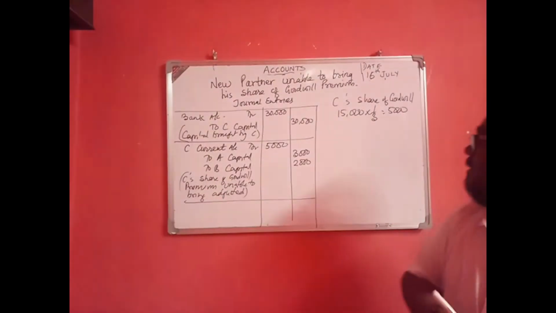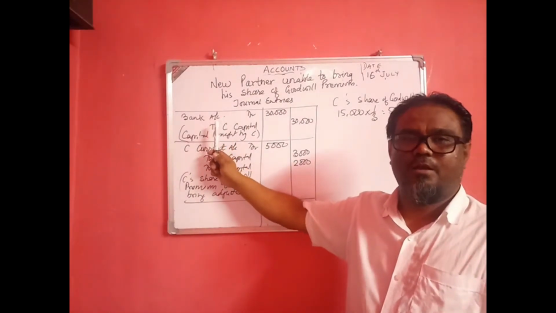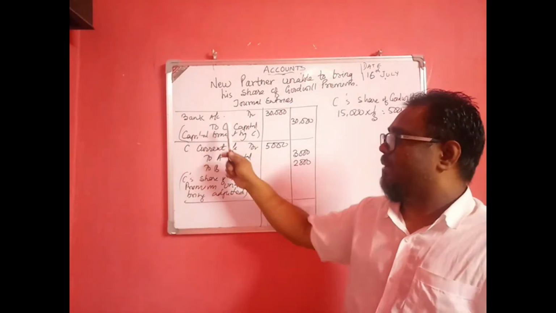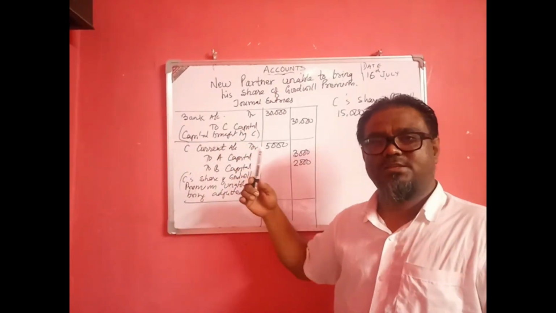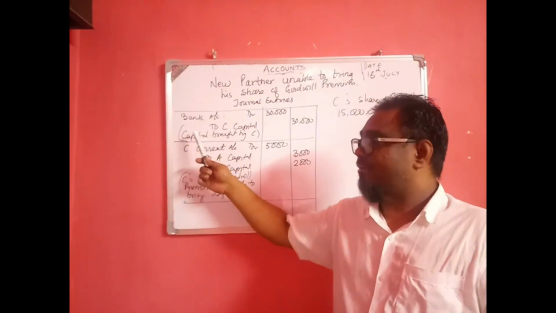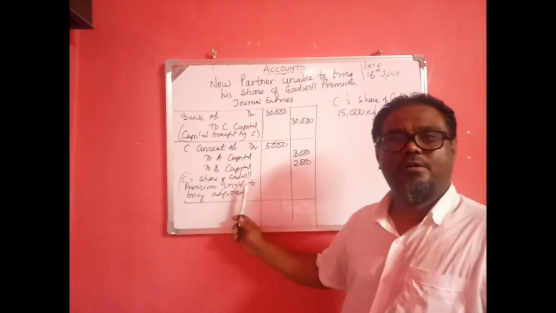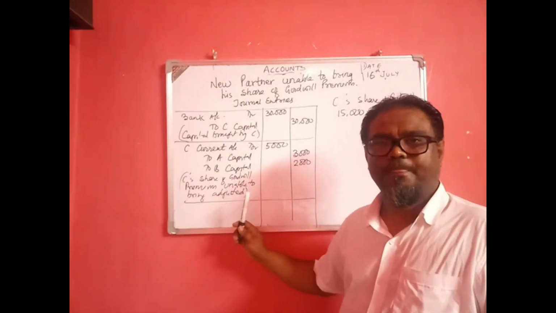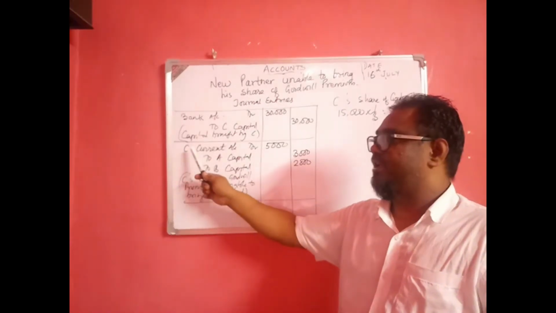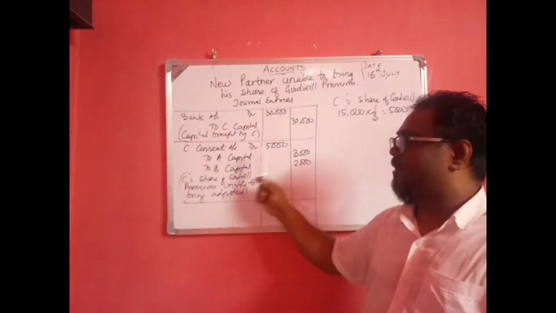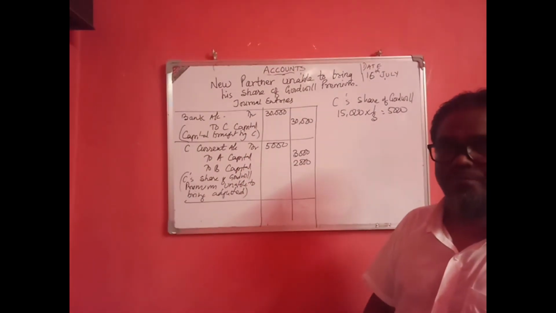Here see how simple this entry is. C is bringing capital, bank account debited to C's capital account. This is fixed. Every time a new partner comes with capital, bank account or cash account is debited to the new partner's capital account. But in this case we have to remember the entry: when unable to bring his share of goodwill premium, the new partner's current account is debited. Here C is the new partner, so C's current account is debited to A's and B's capital accounts, calculated in their sacrificing ratio.